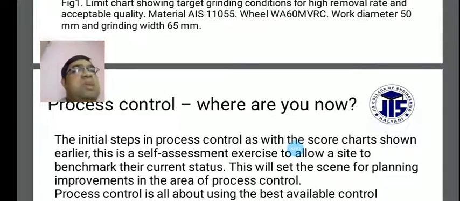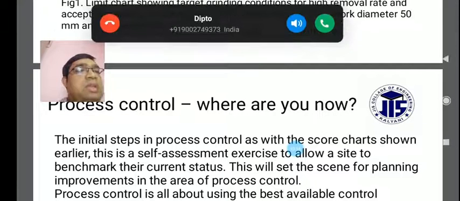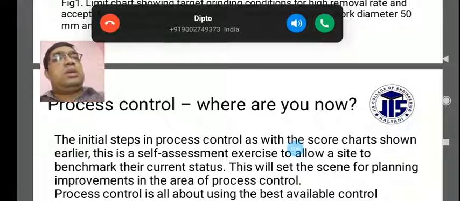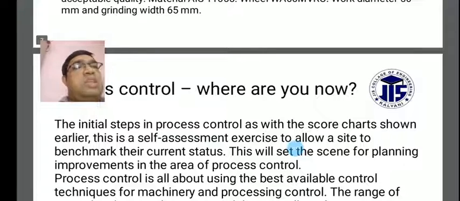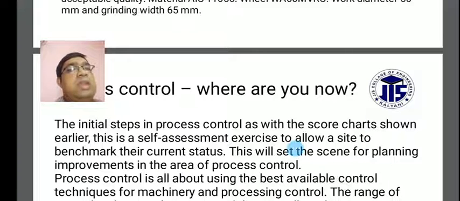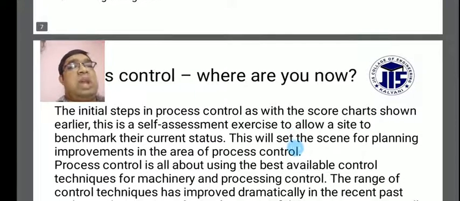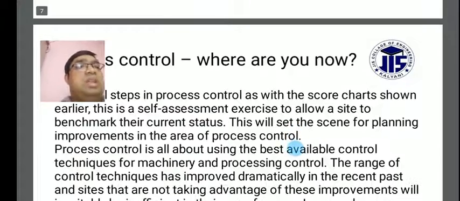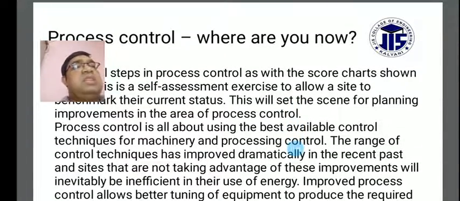This is the self assessment exercise to allow a site to benchmark their current status. This will set the scene for our planning of improvements in the area of process controls.